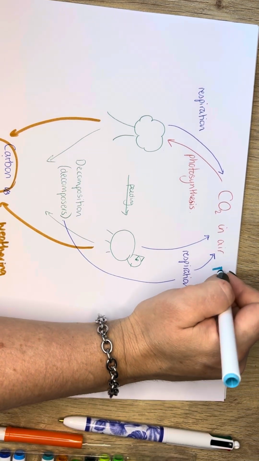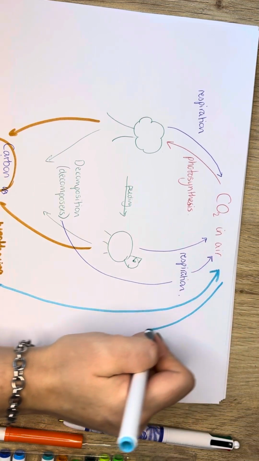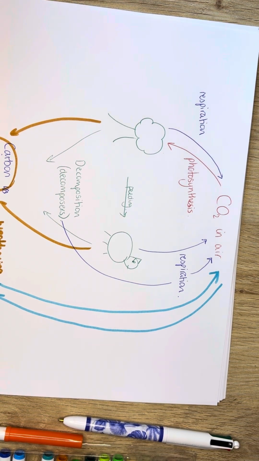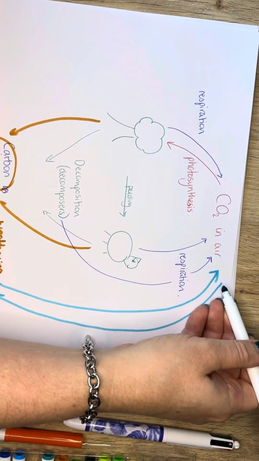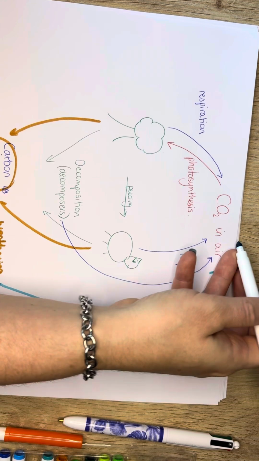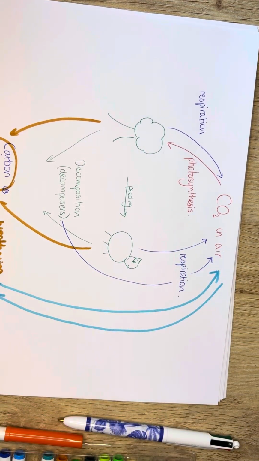So we need an arrow going both ways, just here. The carbon can break down through weathering, and little bits can break off, and ultimately the carbon can end up in the ocean. Or the carbon dioxide in the air can dissolve in the ocean, and the carbon in the ocean can end up back in the carbon dioxide in the air. So that's a double way arrow just there.